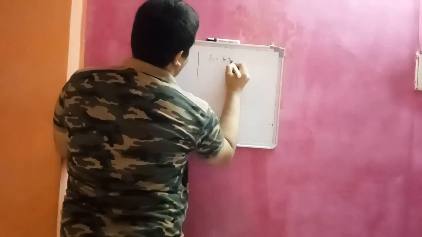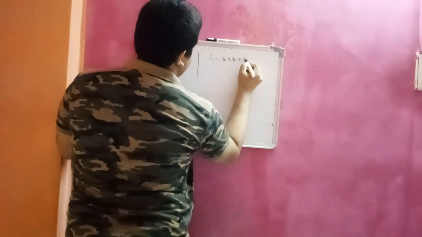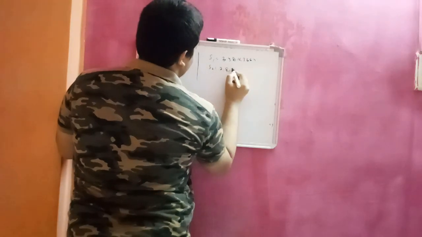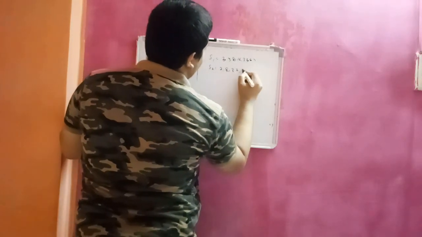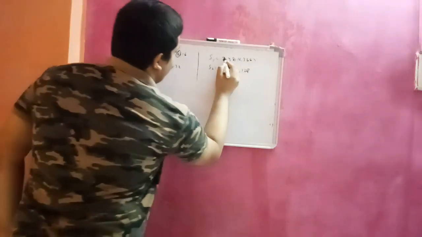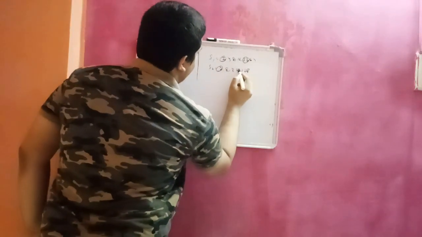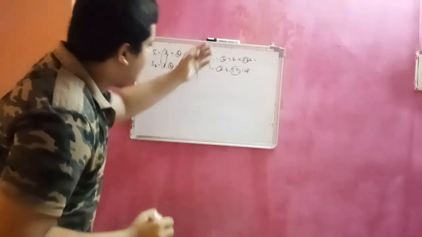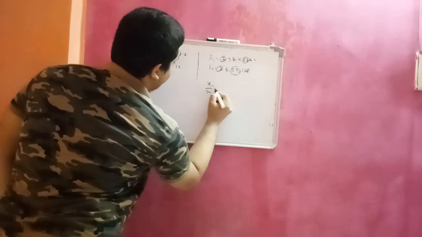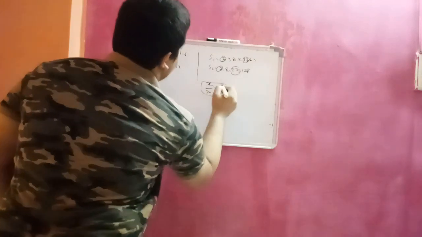For example, 2, 4, 8, 16, 32, 64 and next, 2, 8, 32, 128. Here, the first term is equal and the term occurring at n-1 place is equal. If this type of pattern is formed, then only we get this relation, that is xn by y1 is equal to r1 by r2.